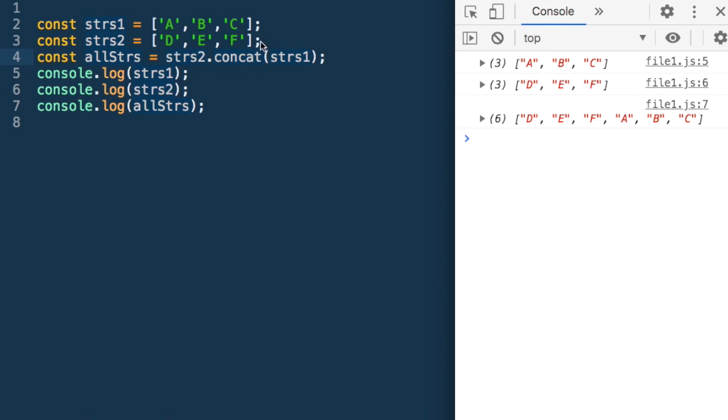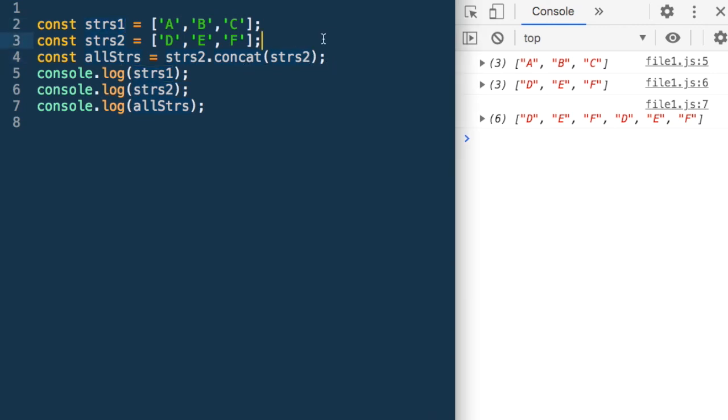Suppose I wanted DEF and then DEF again, so I could have said strs2.concat(strs2), which gives me DEF DEF. So these are multiple ways in which we can use it. Remember, unlike splice and push, pop and the other functions, the original array is not getting changed.